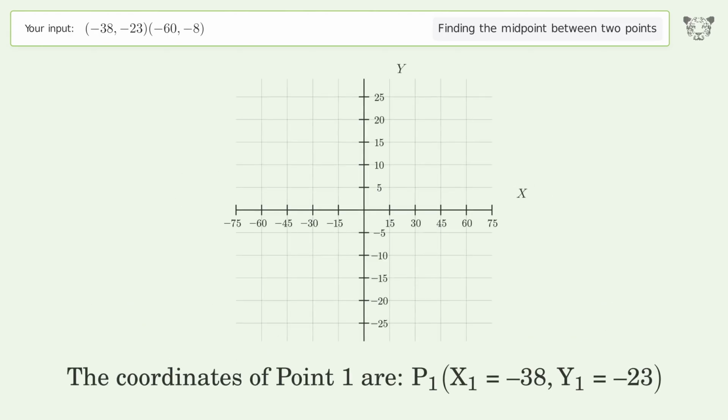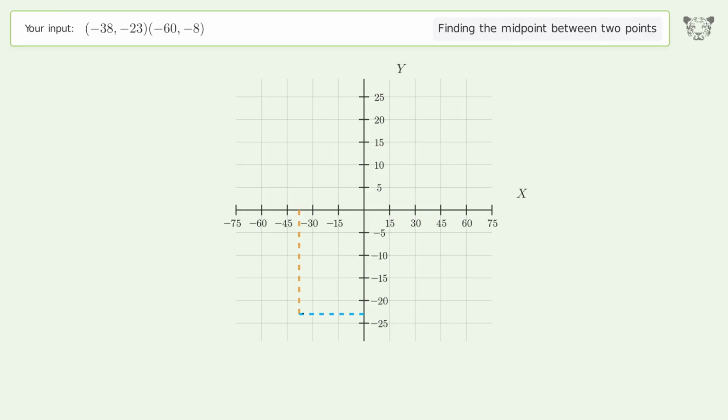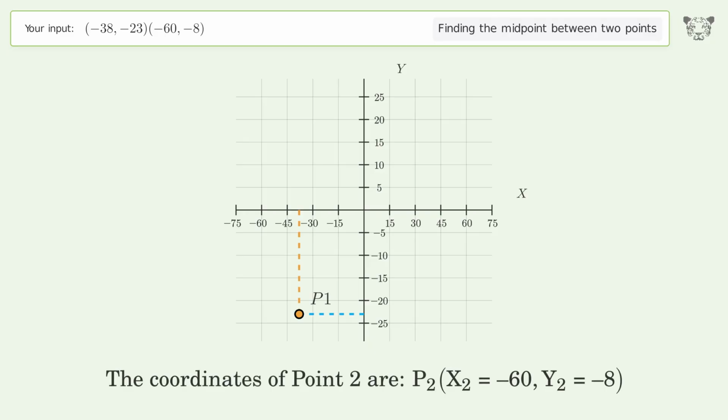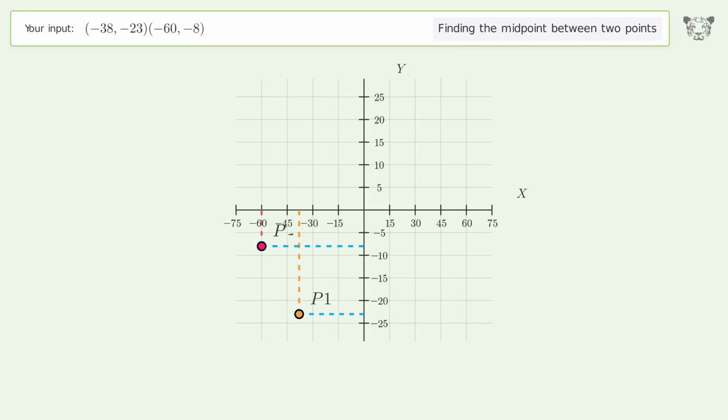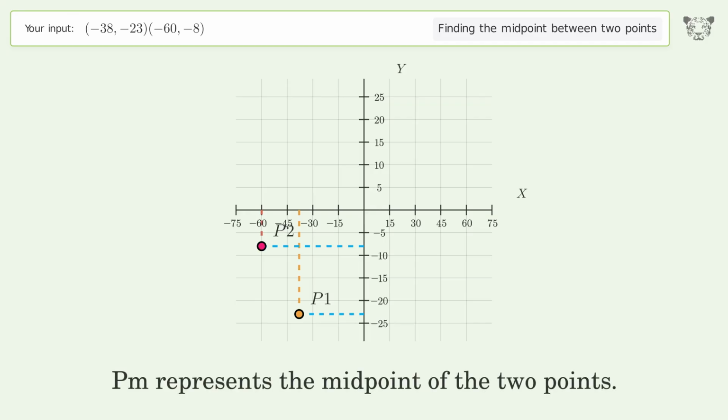The coordinates of point 1 are, x1 equals -38, y1 equals -23. The coordinates of point 2 are, x2 equals -60, y2 equals -8. PM represents the midpoint of the 2 points.